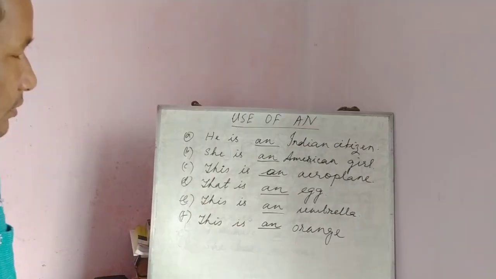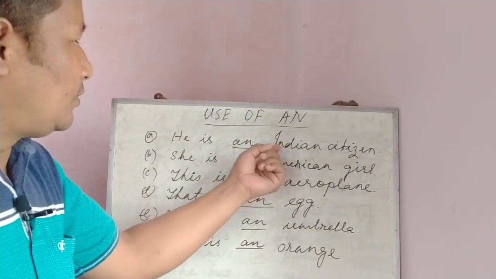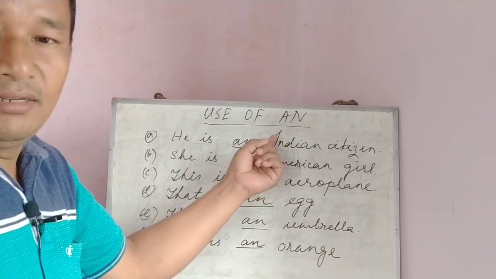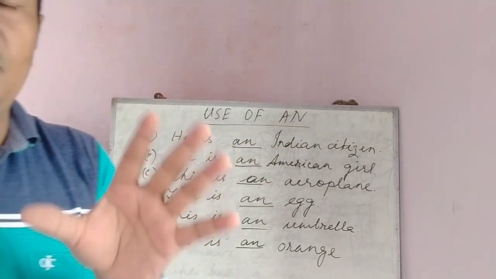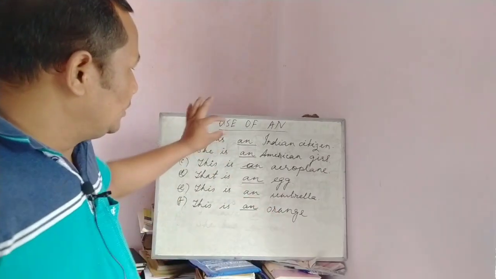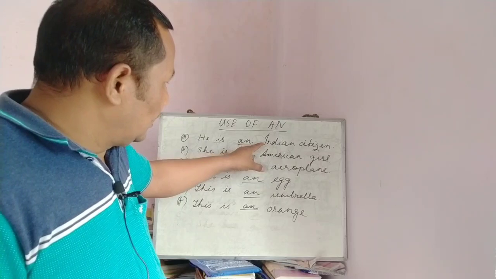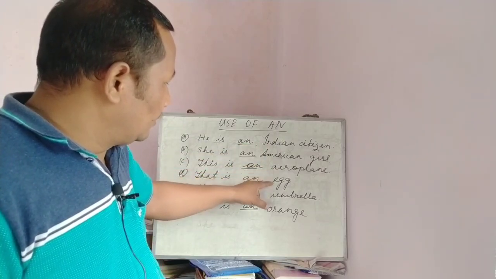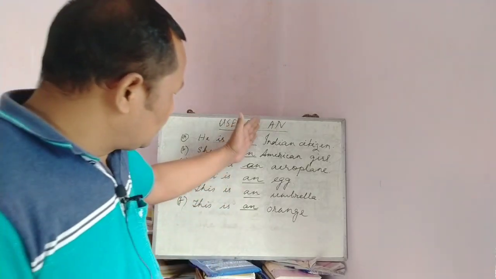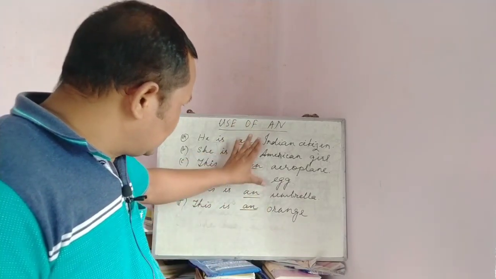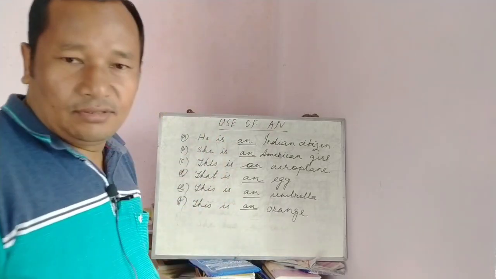Here the first letters are vowels: I, A, A, E, U, O. That is why we use an.